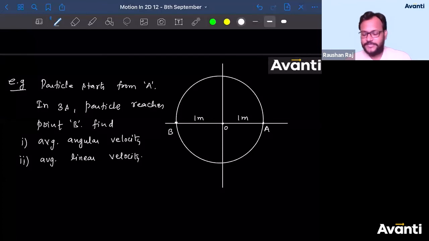D theta, what is the, Tarak Dutta is asking, sir, what is the unit of angular velocity? Is it radian per second? What do you think? D theta by dt. What is the SI unit of D theta? It's radian. What is the SI unit of time? Second. So what is the unit of angular velocity? It is radian per second. You're correct. Completely, absolutely correct, Tarak Dutta.